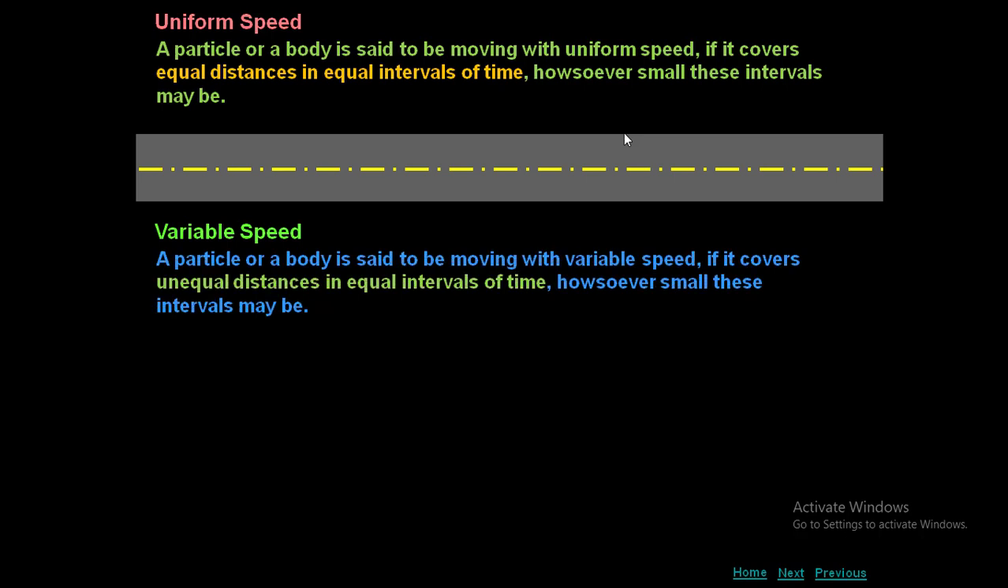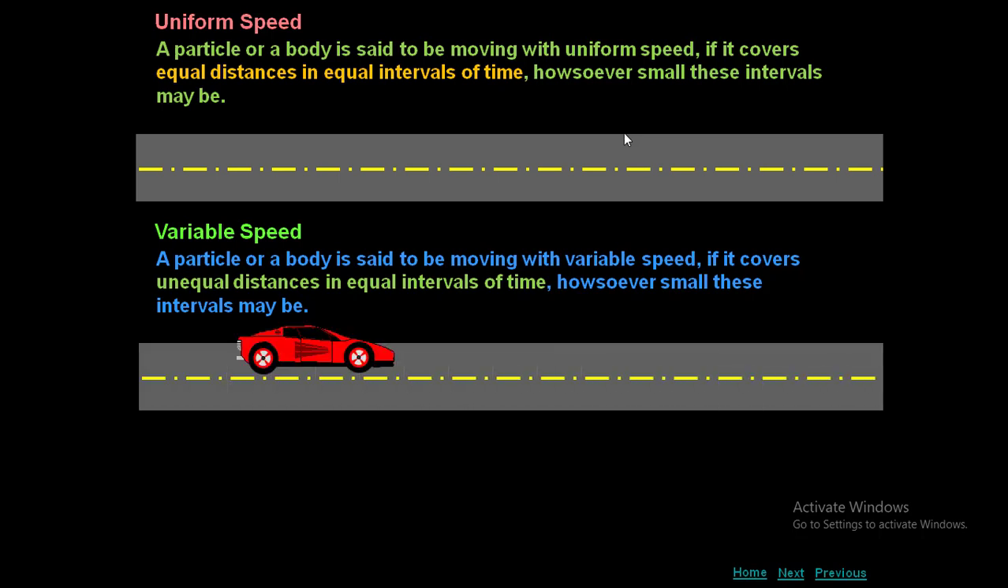Variable speed. A particle or a body is said to move with variable speed if it covers unequal distances in equal intervals of time, or equal distances in unequal intervals of time, or unequal distances in unequal intervals of time. Any case is possible. However small these intervals may be, it is called variable speed. Now you can see how it is going to vary its speed.